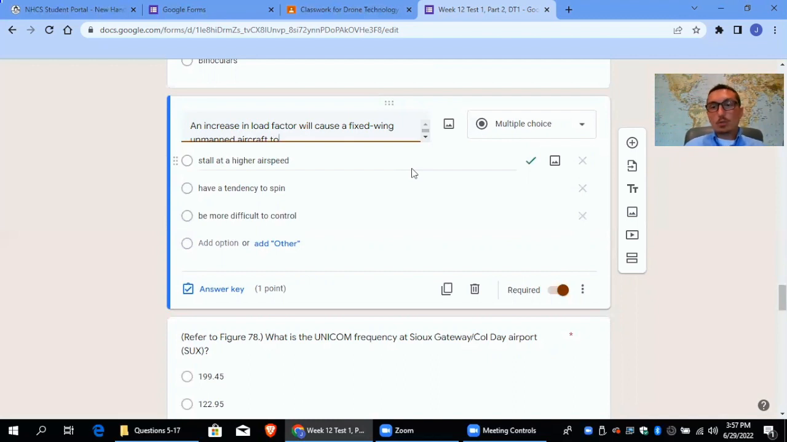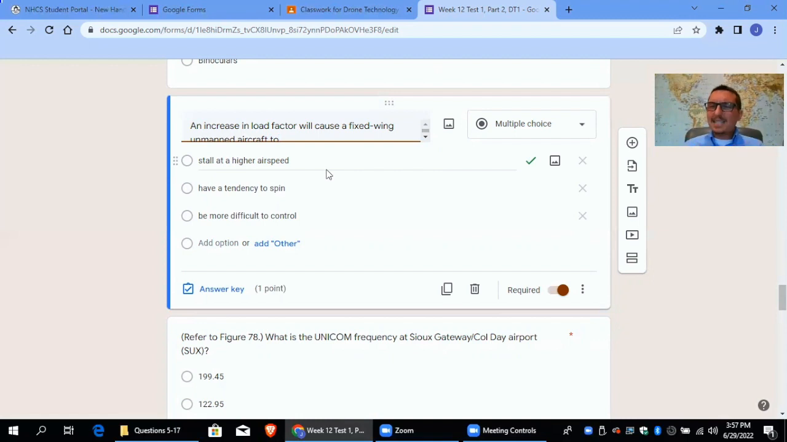Same with weight. If you add weight to that same plane, now 70 miles an hour isn't going to be enough to keep you at altitude. You're going to start to stall, and stall means you're going to lose altitude. It doesn't mean you're going to just drop right out of the sky. You might start to slowly lose altitude. It depends on what your stall speed is. But the point here is you stall at a higher speed.